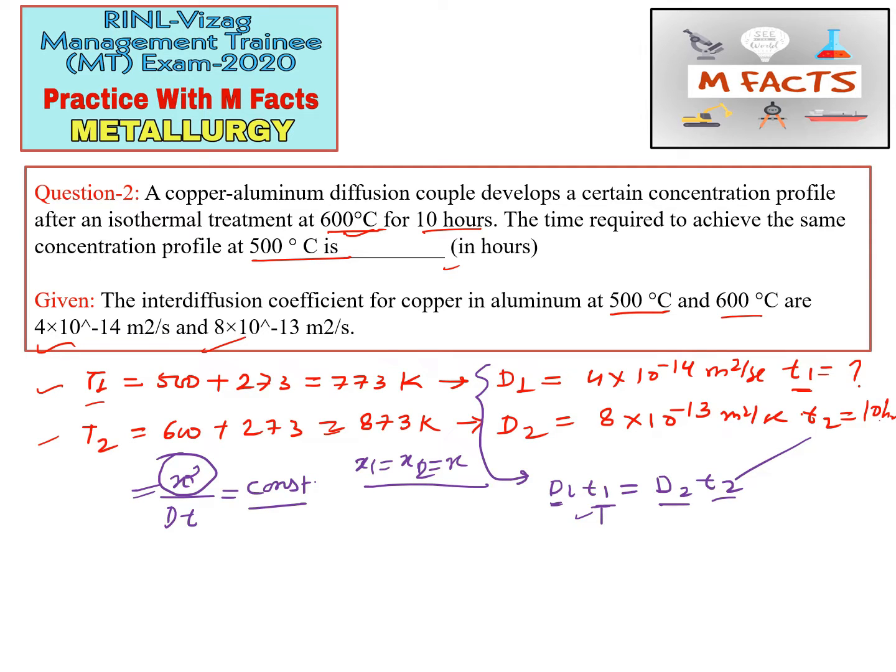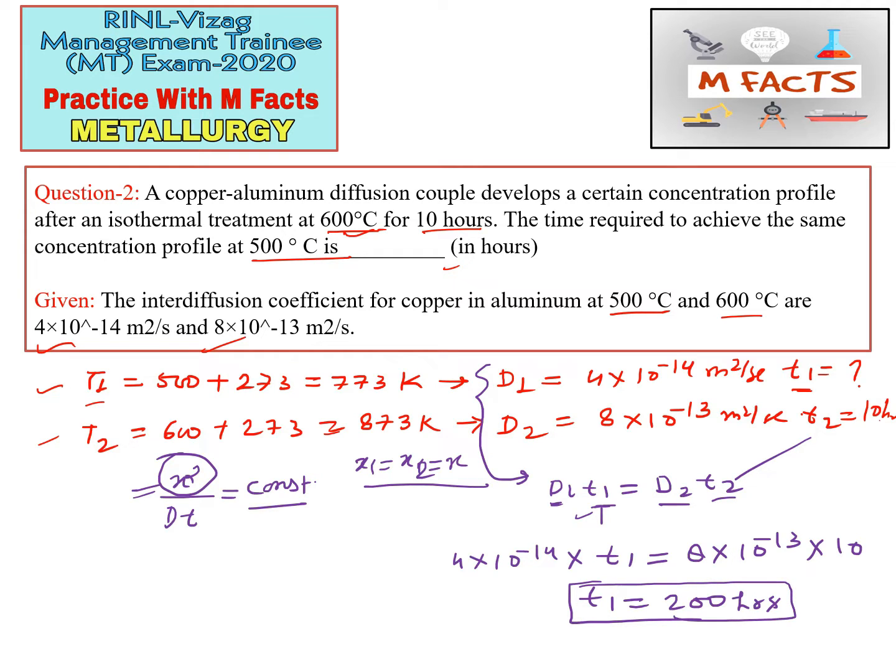Okay, so D1 is equal to 4 multiplied by 10 to the power minus 14. T1 is not given, T1 we have to identify. D2 is equal to 10 to the power minus 3, and T2 is 10 hours. So this T1 value will be 200 hours. I am directly writing it here, you can calculate it for practice.